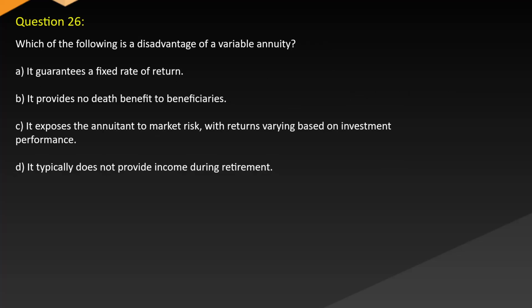Question 26. Which of the following is a disadvantage of a variable annuity? A. It guarantees a fixed rate of return. B. It provides no death benefit to beneficiaries. C. It exposes the annuitant to market risk with returns varying based on investment performance. D. It typically does not provide income during retirement.